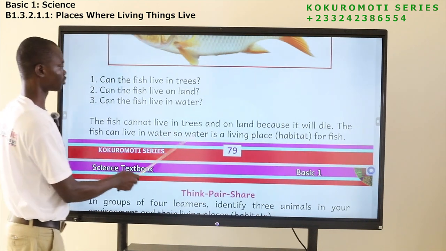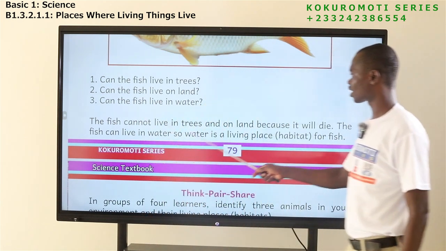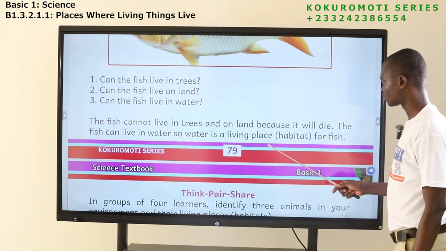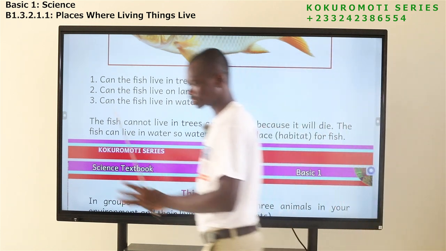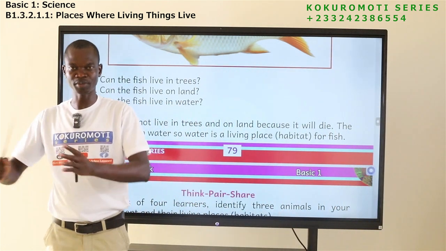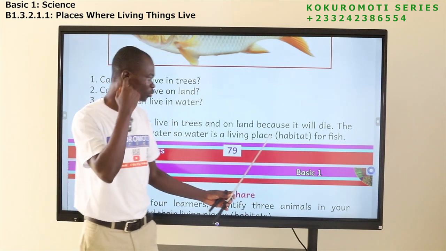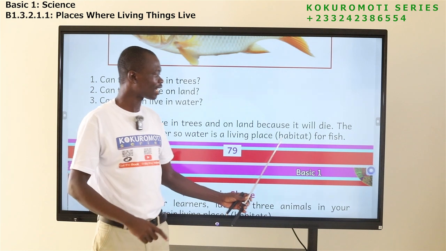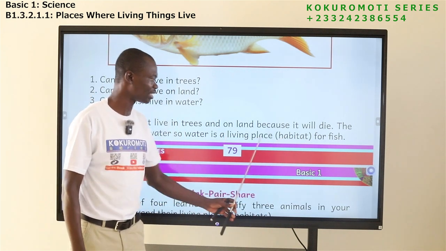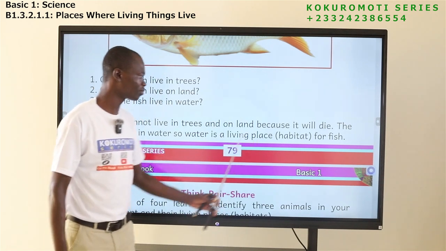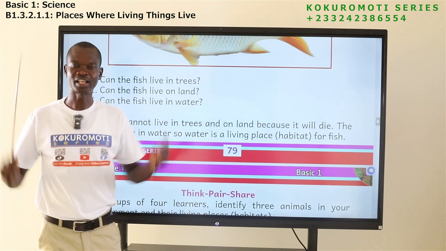The fish cannot live in trees and on land because it will die. The fish can live in water, so water is a living place. That is habitat for fish. Living place. Where something or living thing lives is what? A living place, and we call it what? Habitat. This word, try to put it inside here. It is called what? Habitat. All of you, habitat. Habitat means what? Living place. Natural living place. Natural home for a living thing.